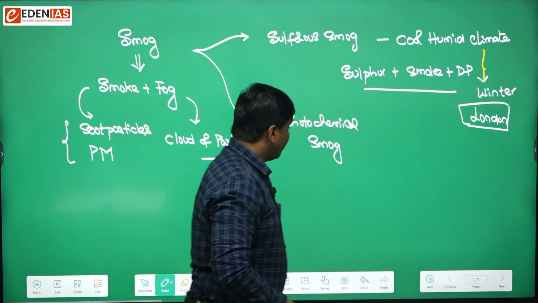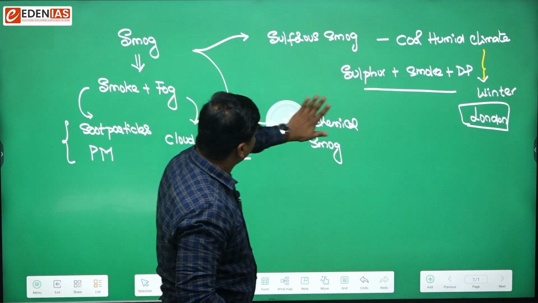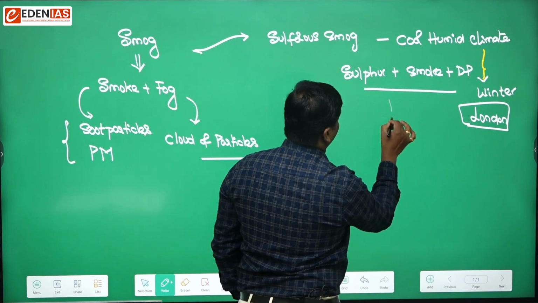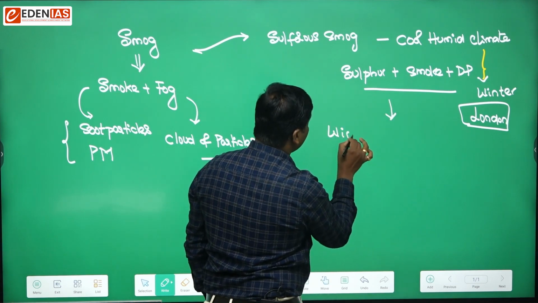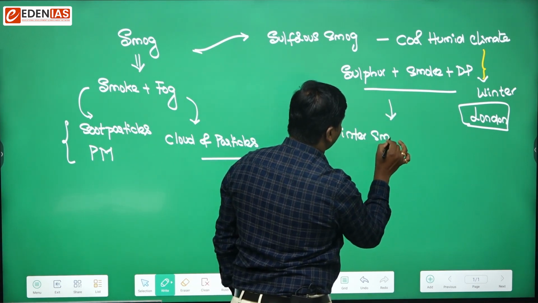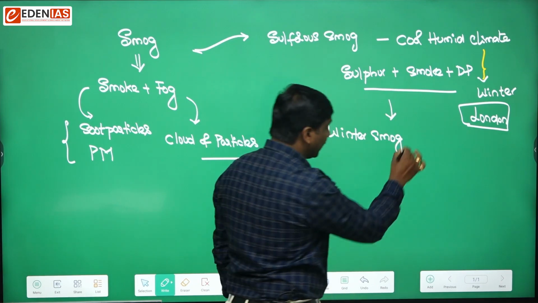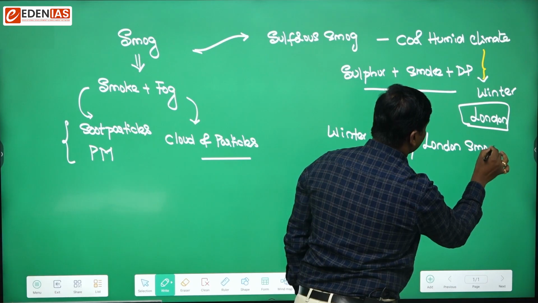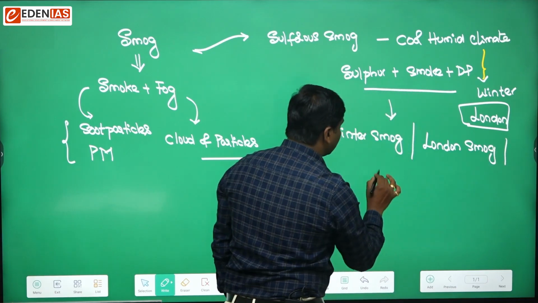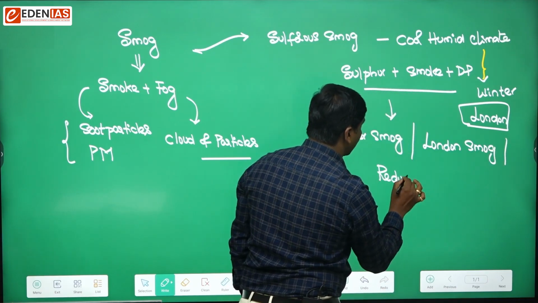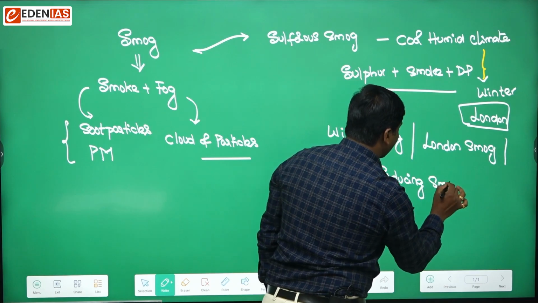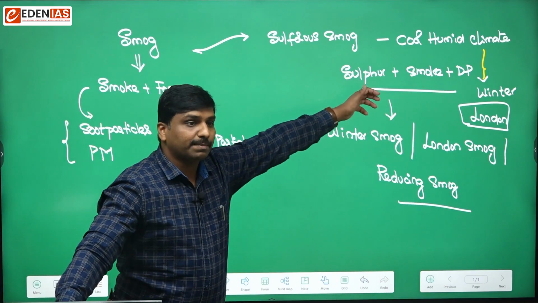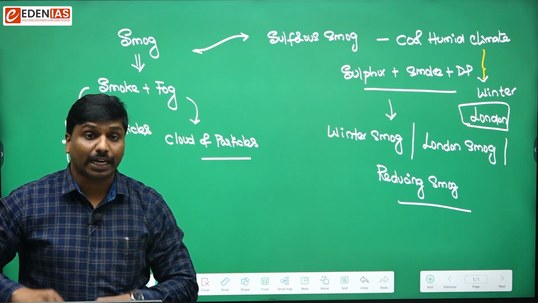Because of all these reasons, this sulfurous smog is also known as winter smog, or it is also known as London smog, or it is also known as reducing smog. Why? Sulfur which is present has reduction properties.